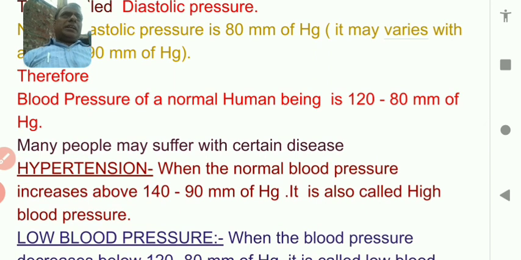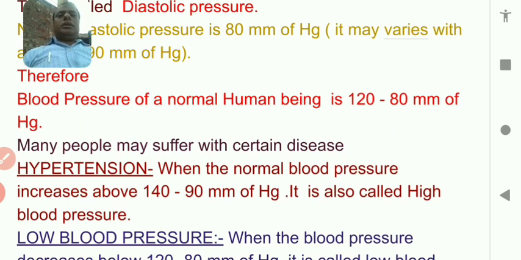So if a person has more than 120 to 140 millimeter of Hg of systolic pressure and more than 90 millimeter of diastolic pressure, then what will it cause? It will be called high blood pressure.